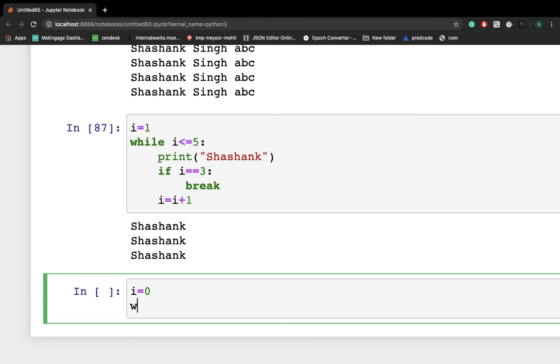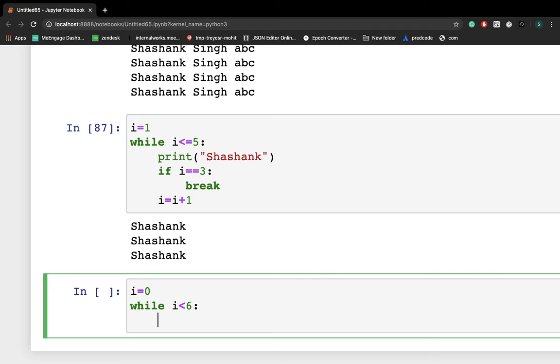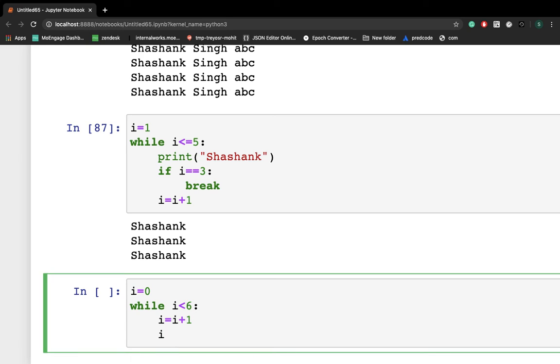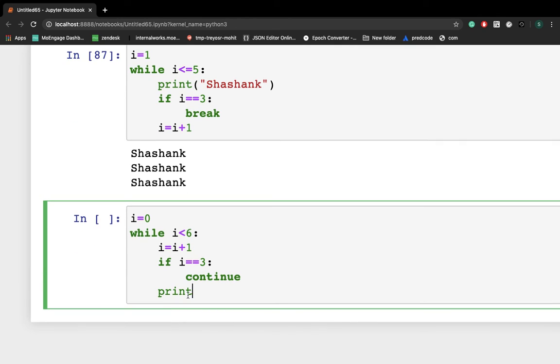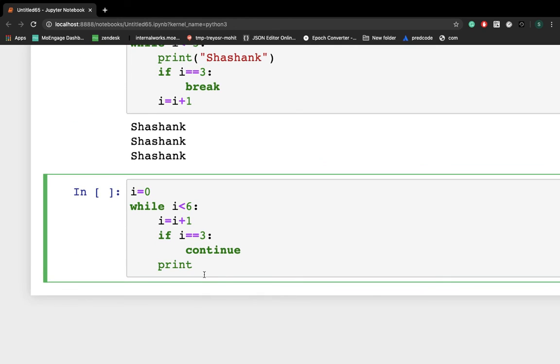Now I'm writing while i is less than 6, colon. i is equal to i plus 1, right? Now if i is equal to 3, colon, continue, right? Now what I'm doing here is print i.